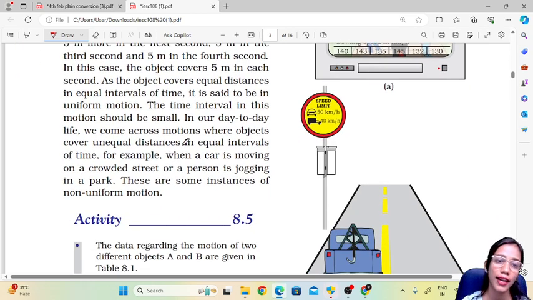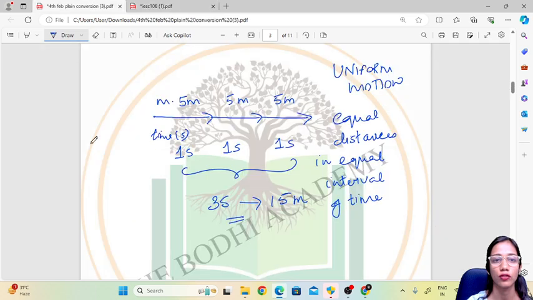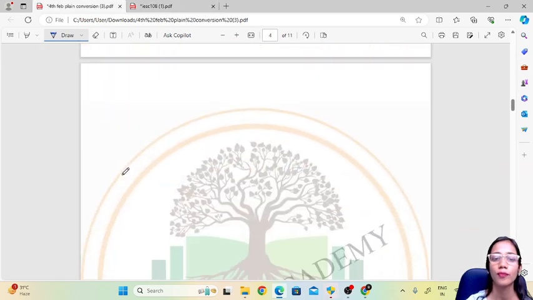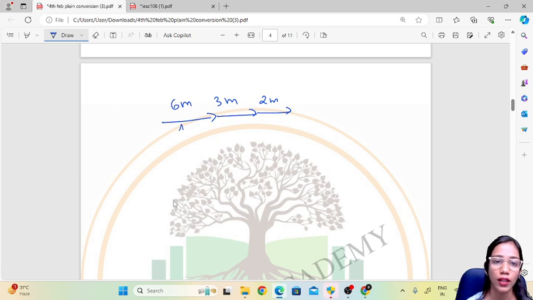In our day-to-day life, we come across motions where objects cover unequal distances in unequal intervals of time. For example, 6 meters, then again 3 meters, 2 meters. Unequal distances in equal intervals of time, in 1 second, 1 second, 1 second.